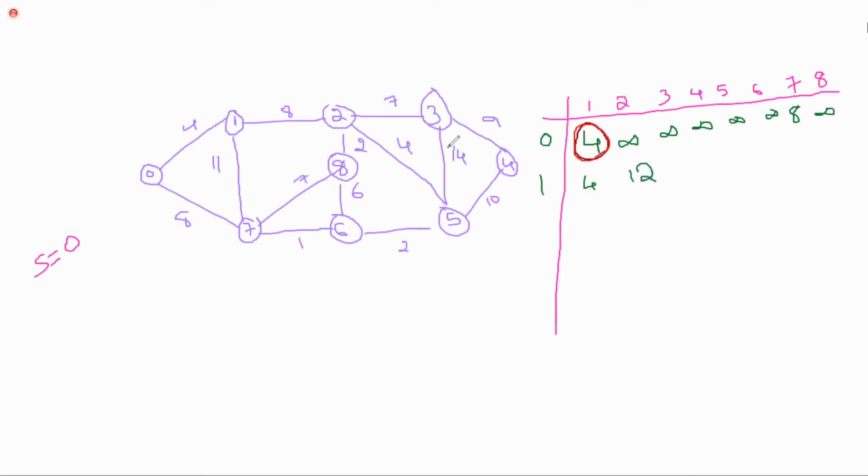One more time I'm repeating. Initially the only known vertex is 0. So for 0 to 2 there is no direct edge, so I have kept it as infinity. But when I know vertex 1, via vertex 1 I can move to vertex 2. For example, a realistic example: suppose I want to move from Rudraram to Kukatpalli. I know the way to travel from Rudraram to Miyapur only.